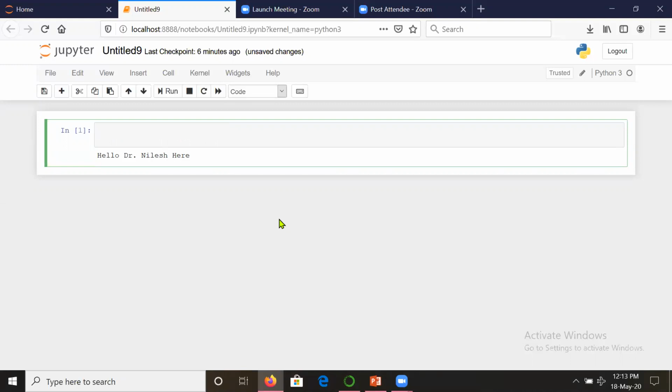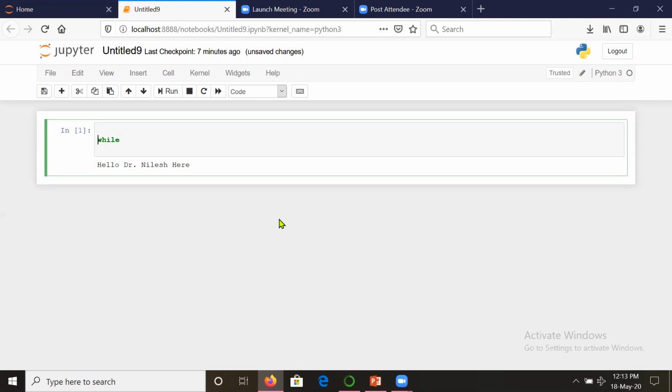There are two types of loops: while loop and for loop in Python, or for that matter in most languages. While says okay, I will repeat, but how many times? For that we need to give a condition. Suppose I ask a child to count, then he counts like 1, 2, 3, 4, 5. That means in his brain he keeps some counter. Similarly, we will need to have some counter.